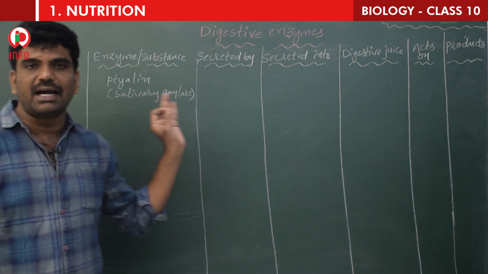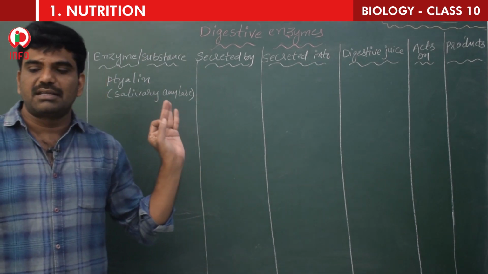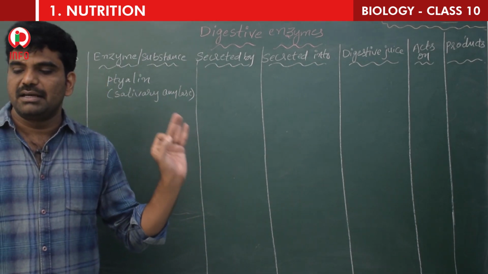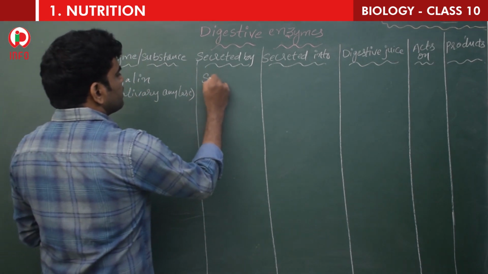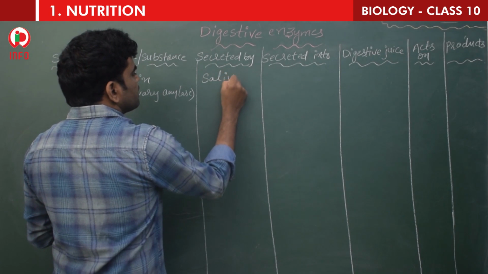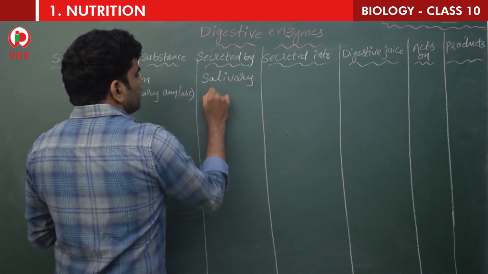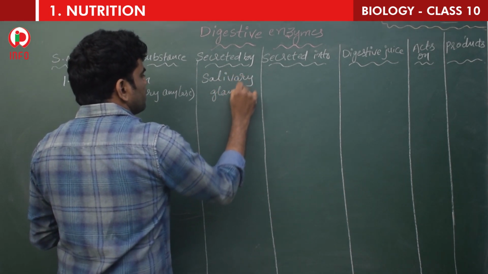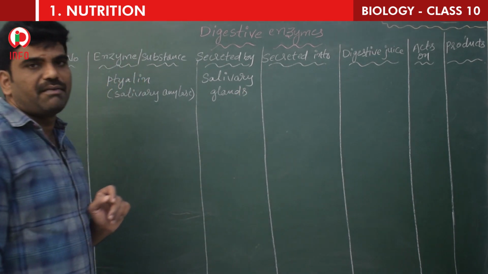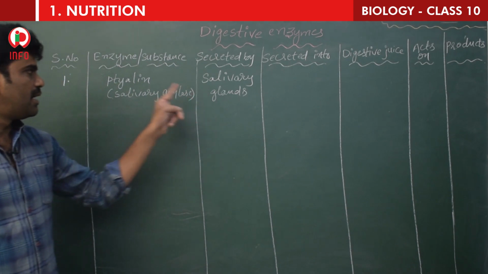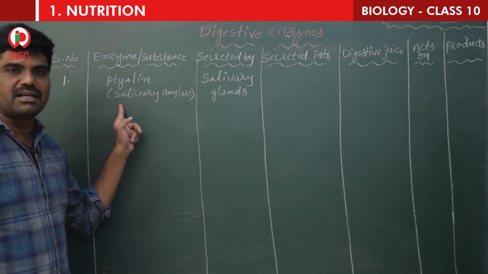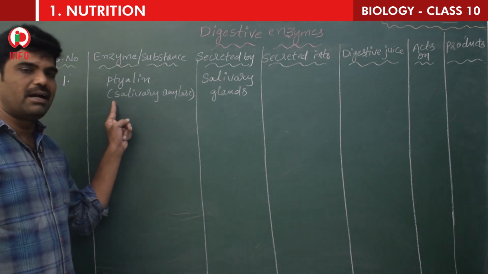As we know, ptyalin is also called salivary amylase, secreted by salivary glands. Secreted means released by salivary glands. So we know that 3 pairs of salivary glands are there in the mouth. Yes or no? These salivary glands release or secrete an enzyme called ptyalin.